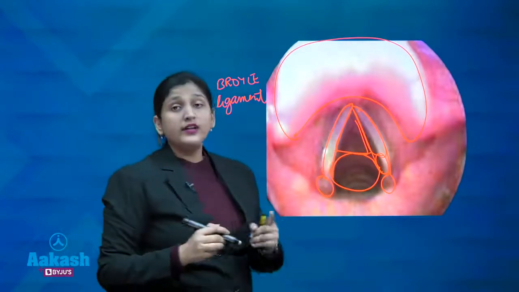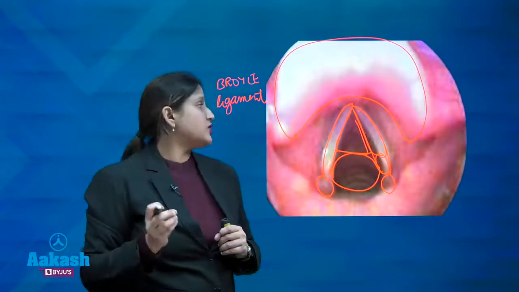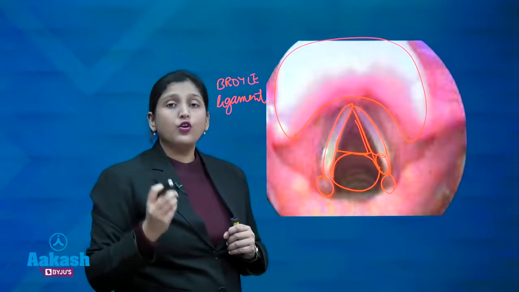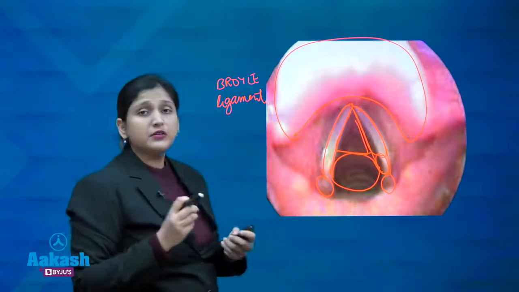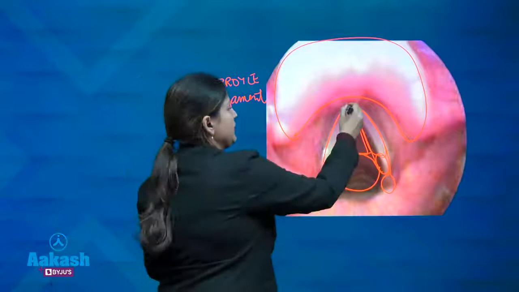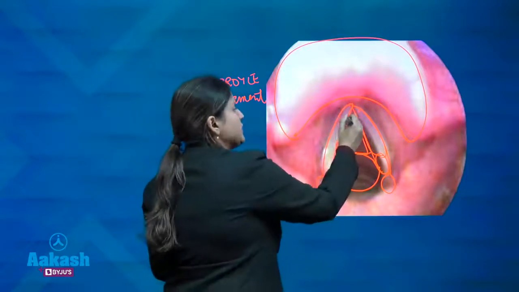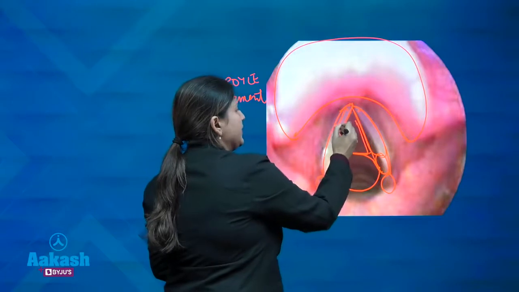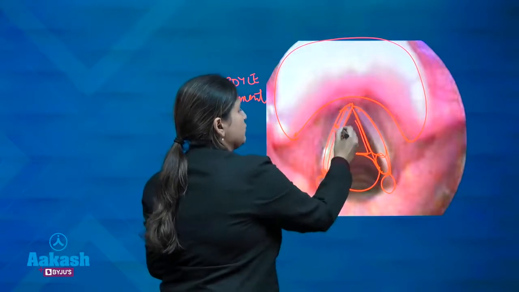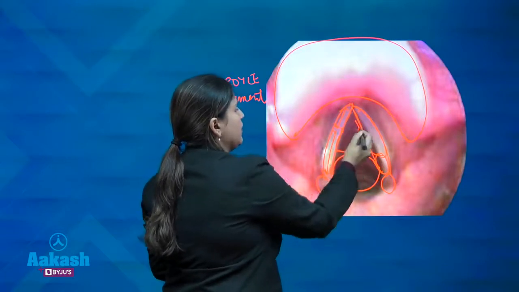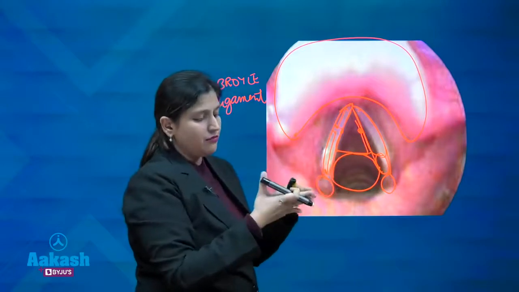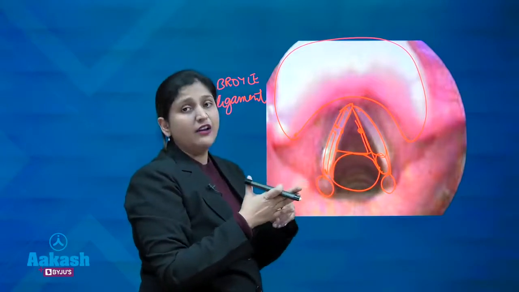All the benign lesions such as vocal cord polyp, vocal cord nodule, and vocal cord cyst form on the membranous part of the free edge of the vocal cord. They are generally present at the junction of the anterior 1/3 and posterior 2/3 of the vocal cord, because that is the area of maximum friction while phonation.